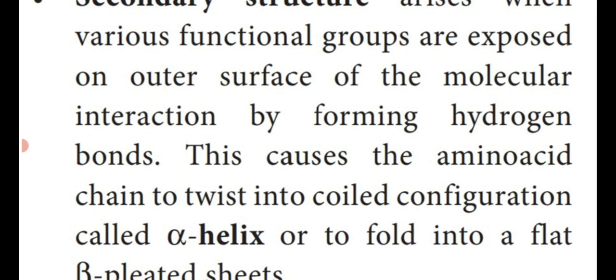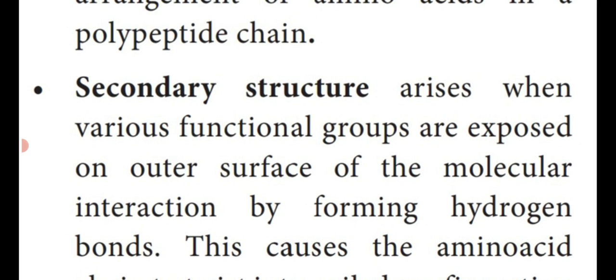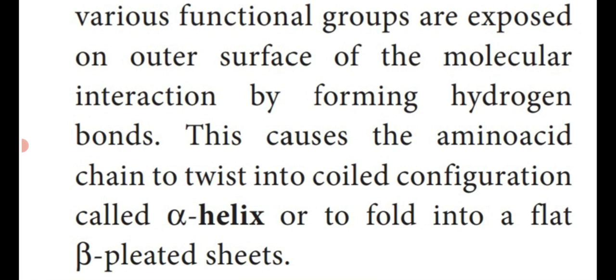So the secondary structure arises when various functional groups are exposed on the outer surface. This molecular interaction by forming hydrogen bonds causes the amino acid structure to take different shapes: a twisted coiled configuration known as the alpha helix, and the beta-pleated sheet. That structure is called a secondary structure.